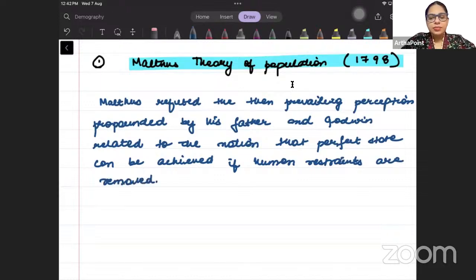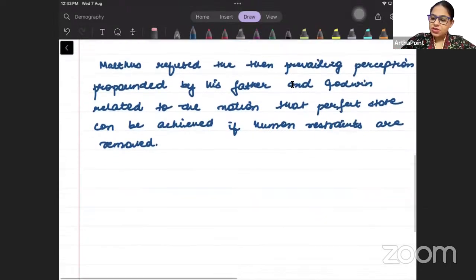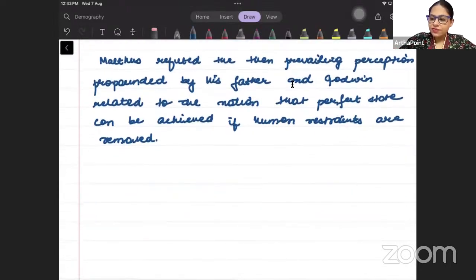So if I make humans available, if I put no constraint on the labor, then I can achieve a perfect state. A perfect state means I can increase my production. If I increase labor, then a state can be achieved where my production can also be increased. This is what his father and Godwin stated.